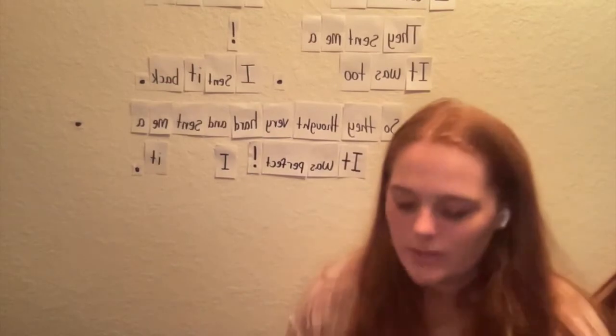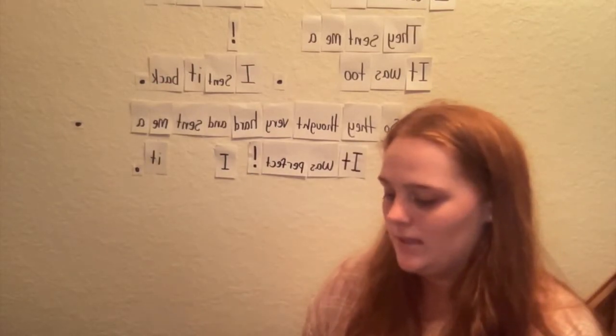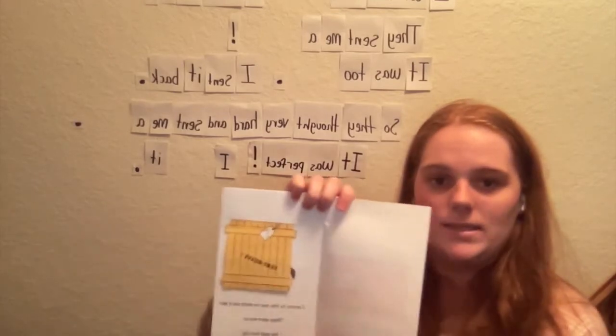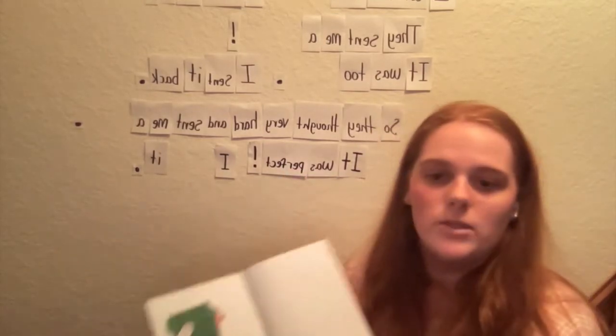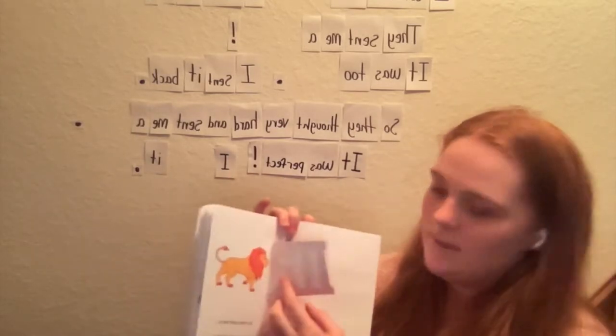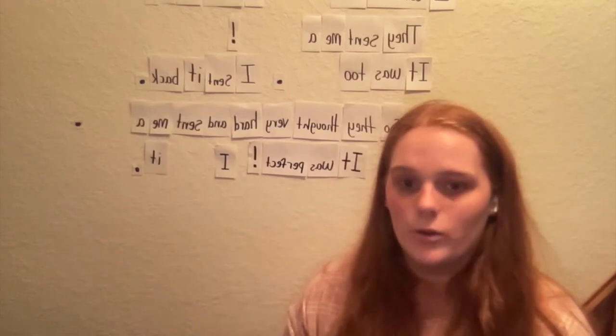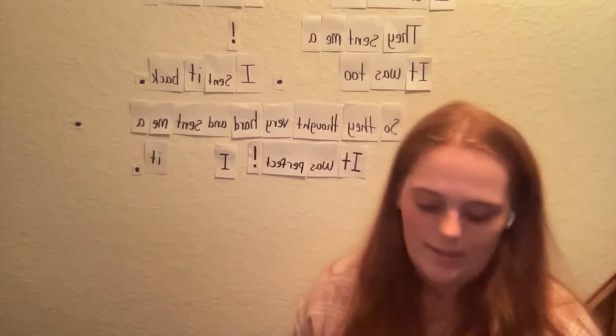All right, class, did you notice how the book starts by the person writing to the zoo? And that's the beginning of the book. And then throughout the book, they're sending him a bunch of different animals, like a giraffe and a lion. And so that's the middle of our book. And then we also have the ending where they send him a puppy. So we have a beginning, middle, and end in this book.